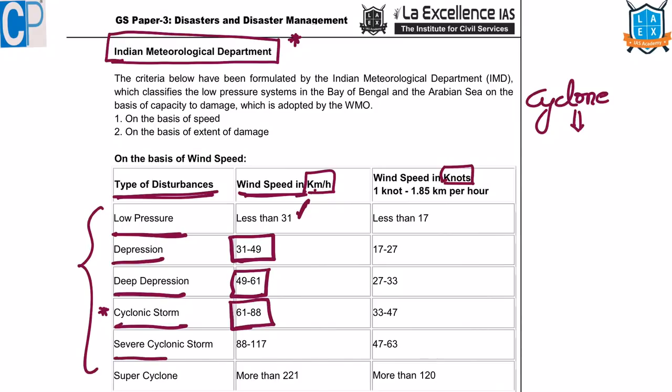Now, severe cyclone. Severe cyclone means the wind speed is between 88 kmph to 117 kmph. And super cyclone. There are many super cyclones that hit India. Cyclone Phylin, we call it as a super cyclone. That means the wind speed is more than 221 kmph. This is how IMD classifies various cyclones based on the wind speed.